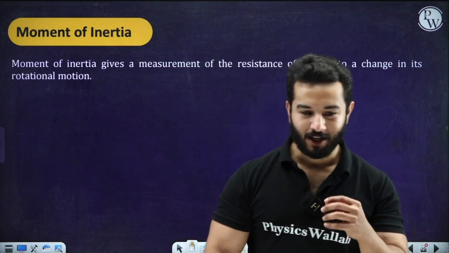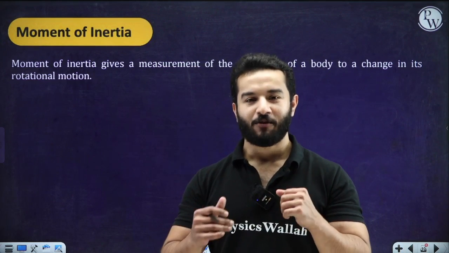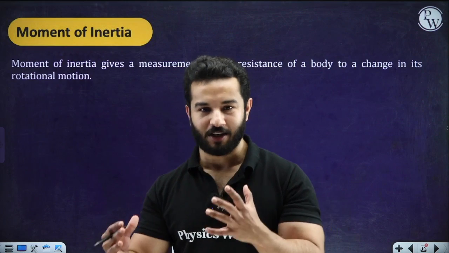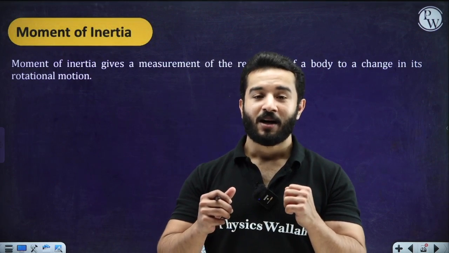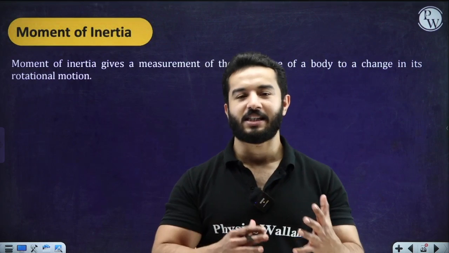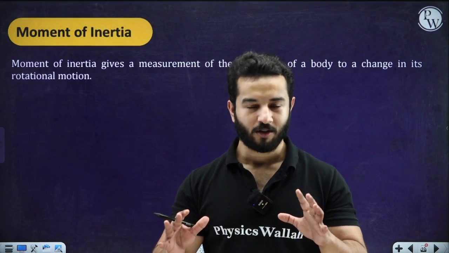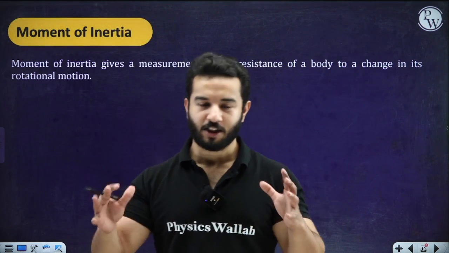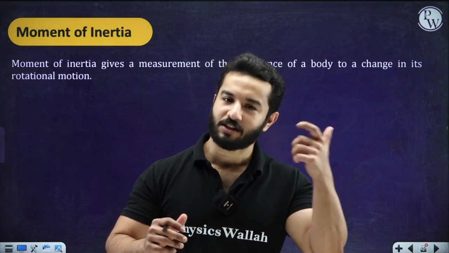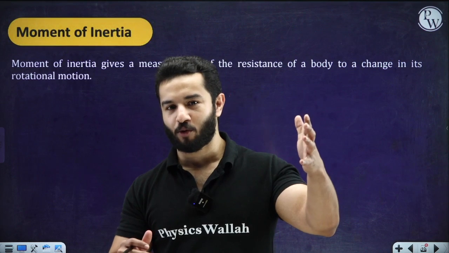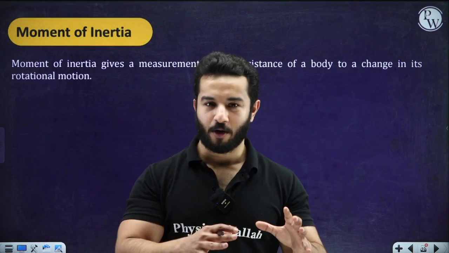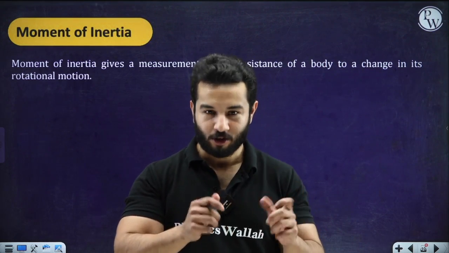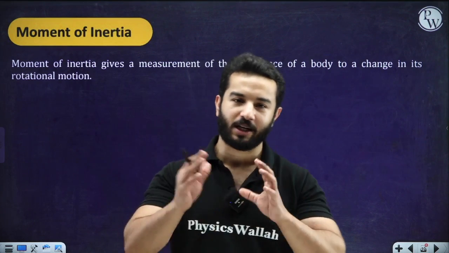So if you have got a heavier object, a body which has got larger mass, we are going to say that it has got larger inertia, which means it has got a larger tendency to resist any change in its motion. Is it all good? If we have got a body with a larger mass, it is really difficult to change the state of that body. If that body was moving, it's really difficult to stop it. If that body is at rest, it is really difficult to move it because of its larger mass. Of course, I am talking in a relative sense.